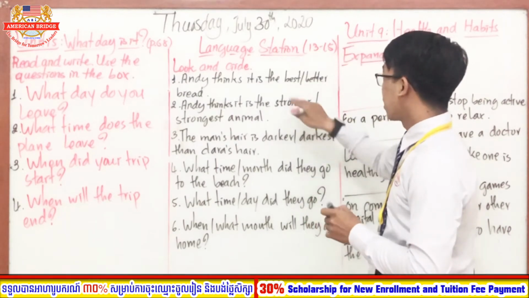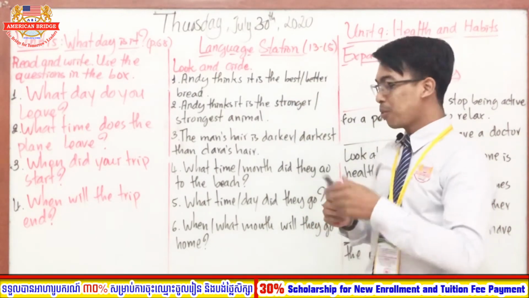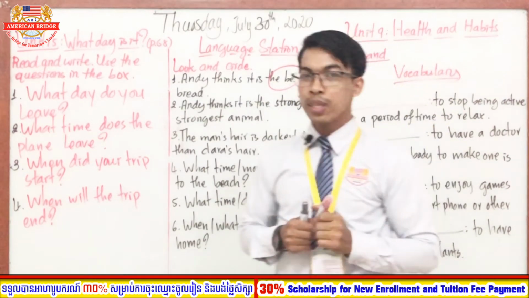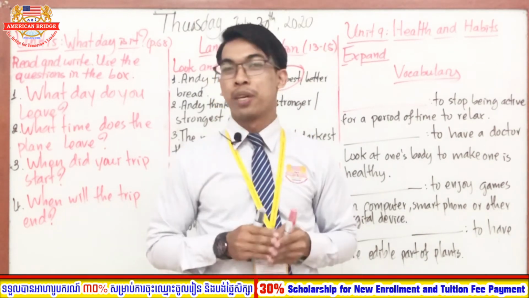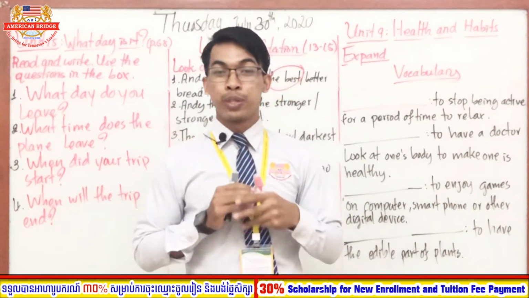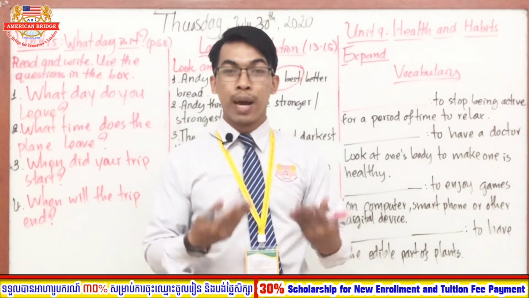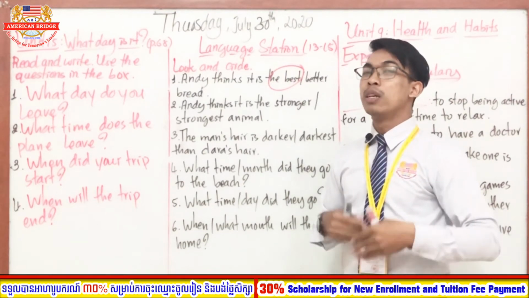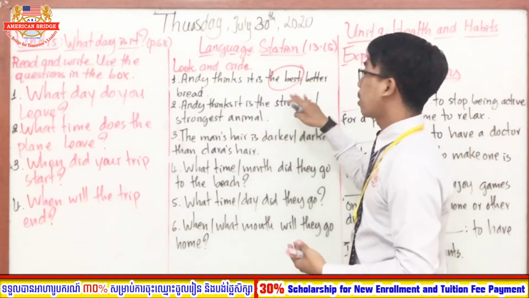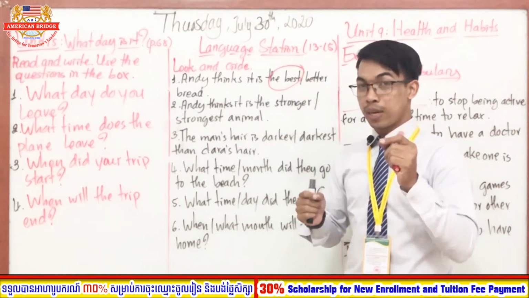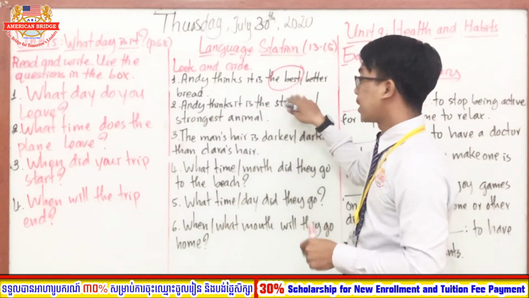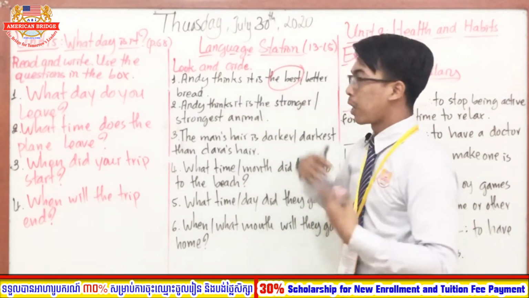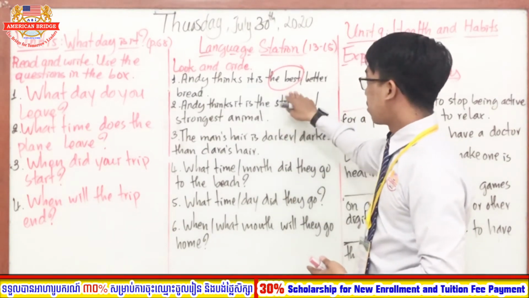Good job. So the correct answer is the first one. Why do we choose the first one? Yes, of course, it is about superlative adjectives, right? We choose the best. We do not choose better. Better is used in comparative adjectives, but we do not compare two things together in one sentence. We say that it is the best one. So Andy thinks it is the best bread. So it is about superlative adjectives.